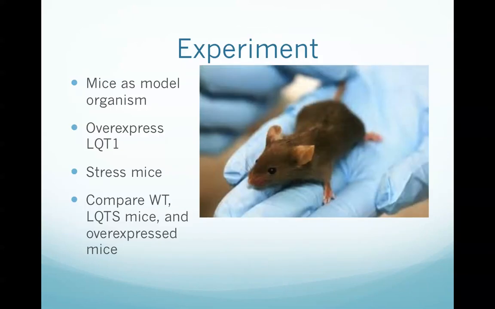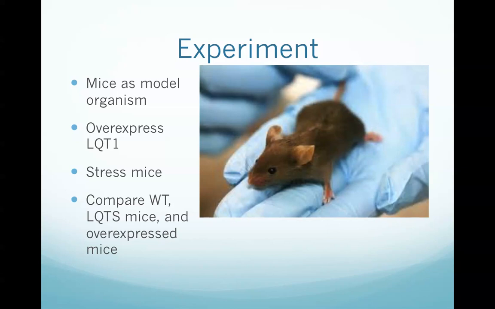For an experiment, we want to look at whether it is a lack of flow of ions that causes LQT1, or whether it is a conformational change in the ion channel that causes problems in the signaling cascade. To do this, we will use mice as a model organism because they still react to long QT syndrome in a similar way to humans, even though mice have an accelerated heart rate.